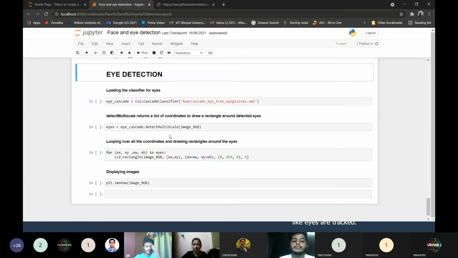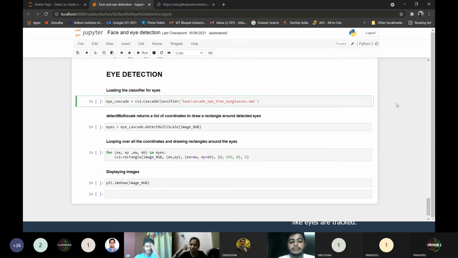The same process we'll apply for detecting eyes. What I just need to change is the classifier. The classifier used before was only for the face, which has only the features of the face. Now, to detect the eyes, I will use the eye classifier. It is located at the same link on GitHub, and you can download this file. You need to provide the classifier in the code and use the detectMultiScale function to detect the eyes.